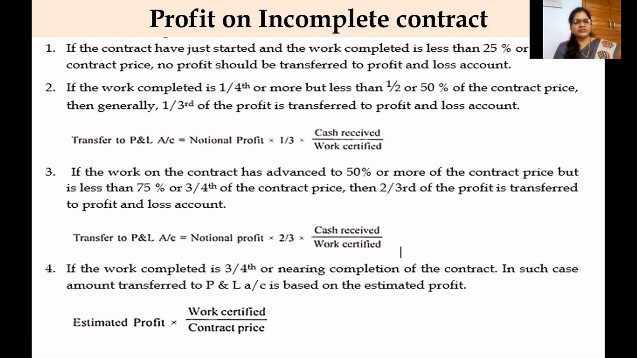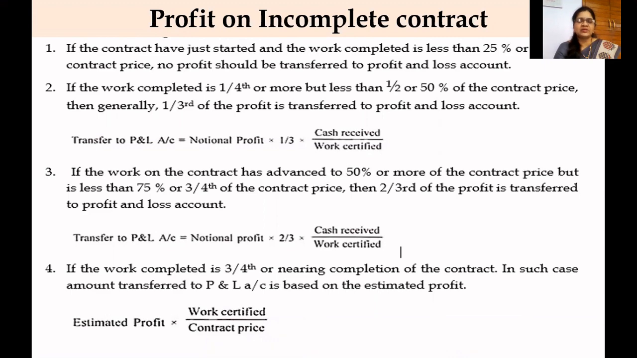And the fourth one is if the work completed is 3/4 or nearing completion of the contract. In such case, the amount transferred to P&L account is based on the estimated profit. So it is more than 3/4, it is completed 3/4 and it is nearing completion. And in that case, we have to take estimated profit as a base to calculate the amount of money to be transferred to P&L account.